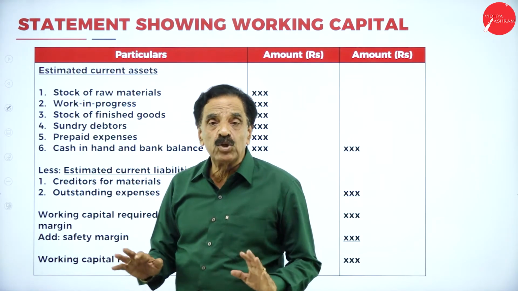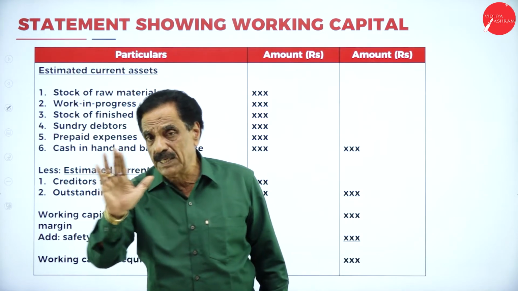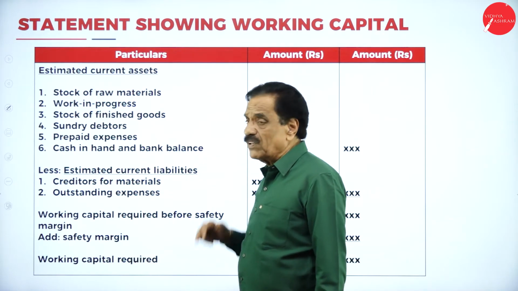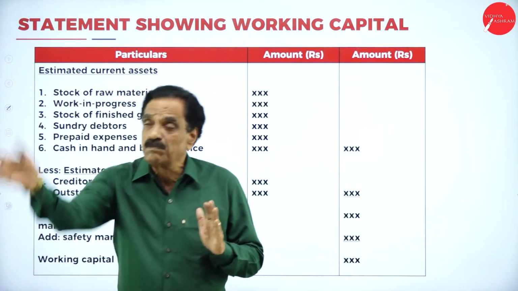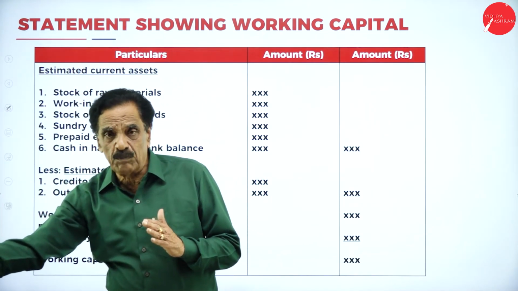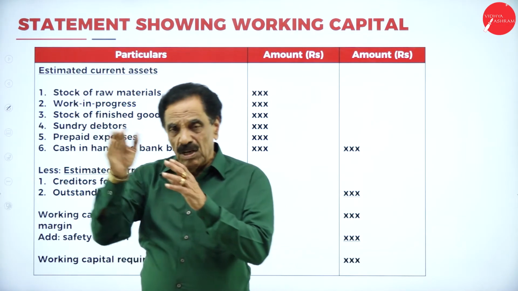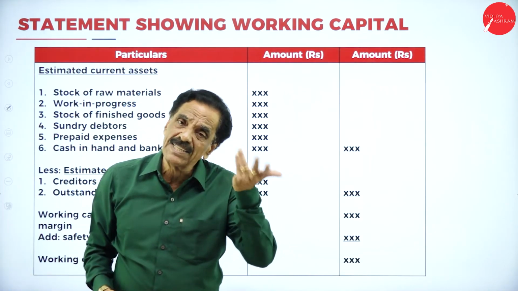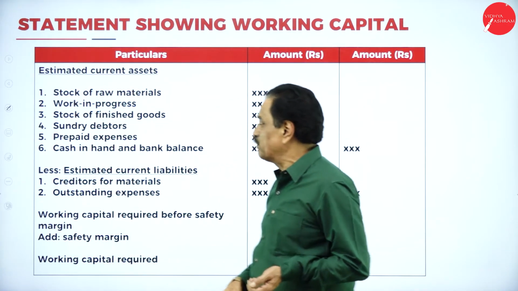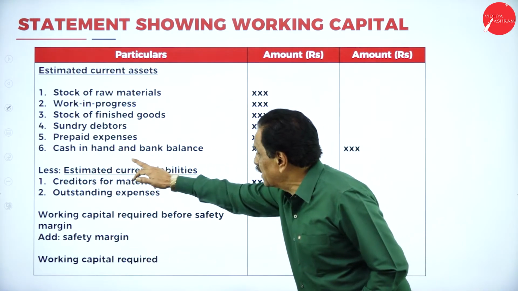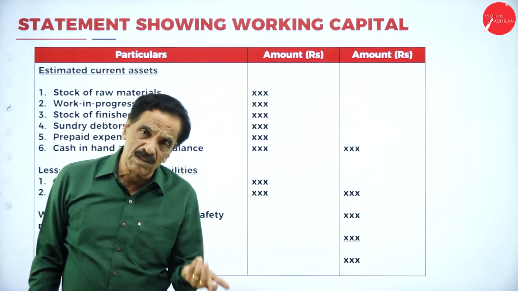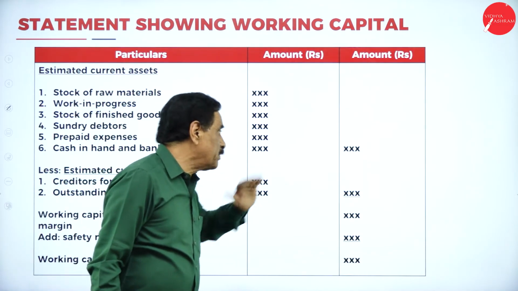Work in progress, as I told you: raw material full, labor half, overhead half. Regarding the stock of finished goods, once you know the operating cycle, first we purchase the raw material, it goes to work in progress, then to finished goods, then to sale. It may be a cash sale or a credit sale. When you make a credit sale, they become the debtor. That's your operating cycle. Then cash in hand and bank balance, they will give in the problem. If it's not given, then it is nil. Then add, it becomes the current asset.